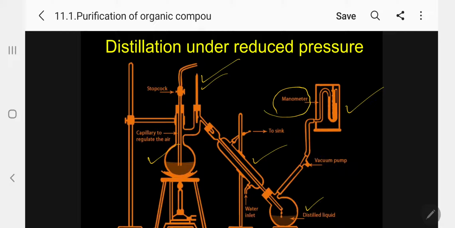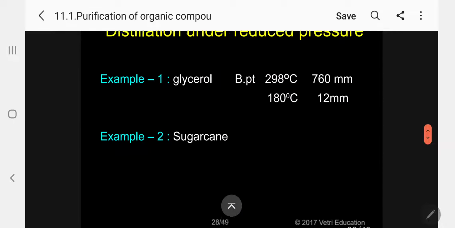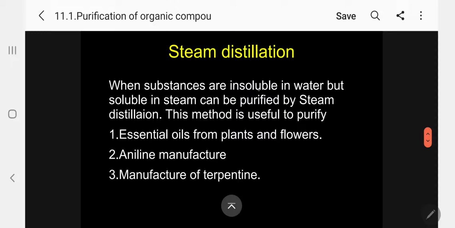The receiver side is connected to a suction pump, the vacuum pump. So what will happen now? The pressure will be reduced. So we can collect any liquid which decomposes at ordinary temperature without any decomposition. This is the special apparatus for that. The example I already explained is glycerol. Please follow, as this question is often asked.